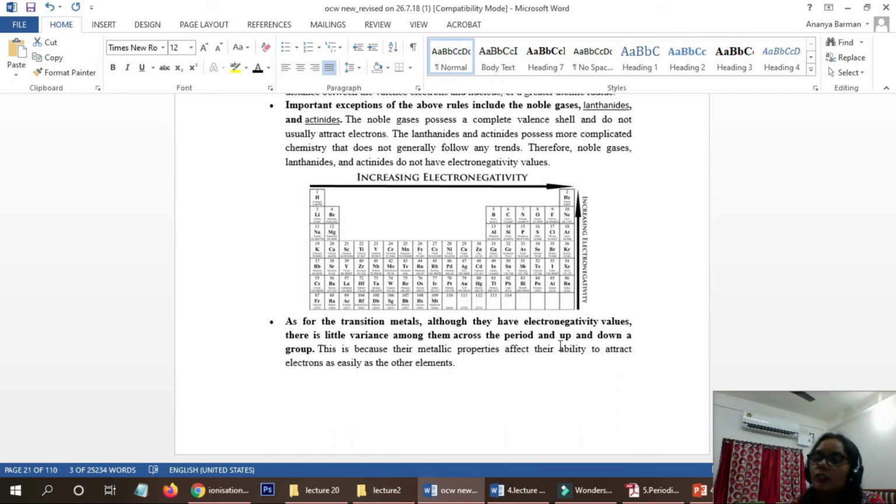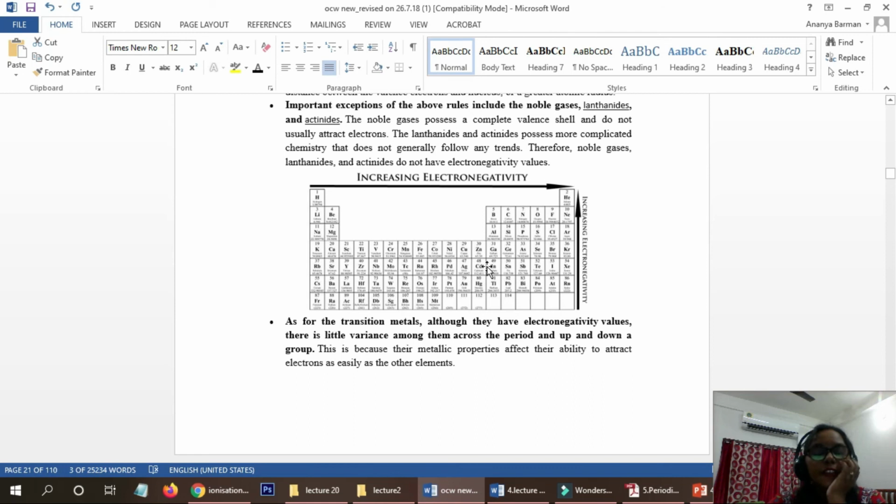To sort out those demerits, the modern periodic table was introduced, where the elements are arranged according to their atomic number, not the mass. If we arrange the elements according to atomic number, some of the demerits we have will be solved.